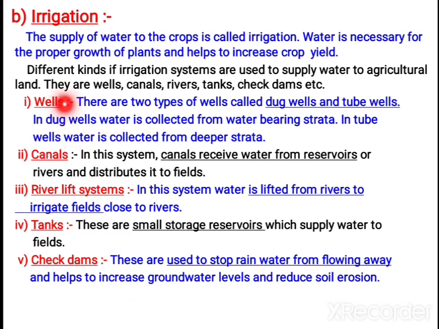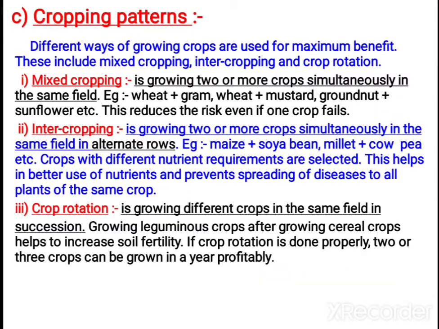So wells, canals, river lift systems, tanks and check dams are different types of irrigation systems. Study them, children; they can be asked in 2 or 3 mark questions. Next, let us study cropping patterns: mixed cropping, intercropping and crop rotation. These can be asked separately in 2 marks or together in 3 marks. This is a very important question, so learn it also.